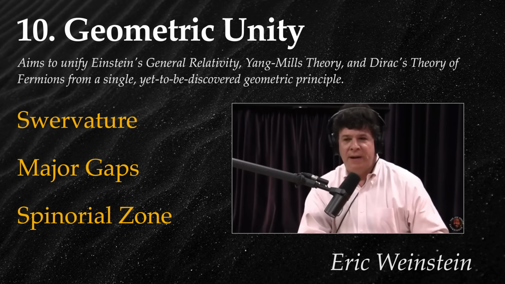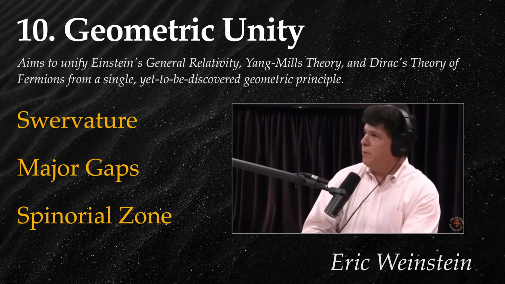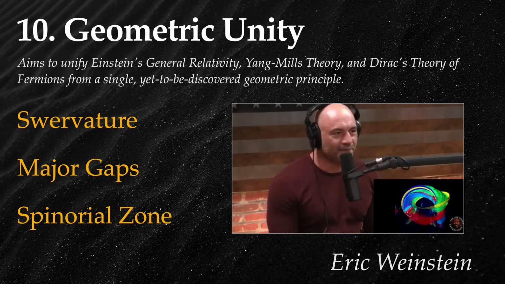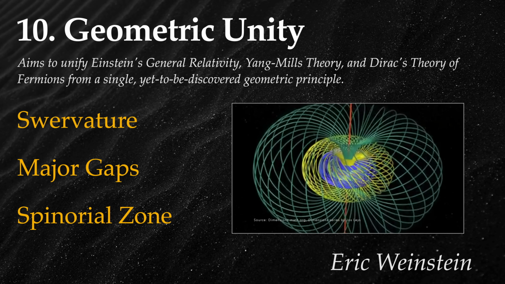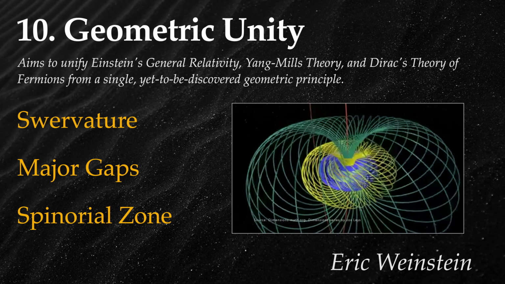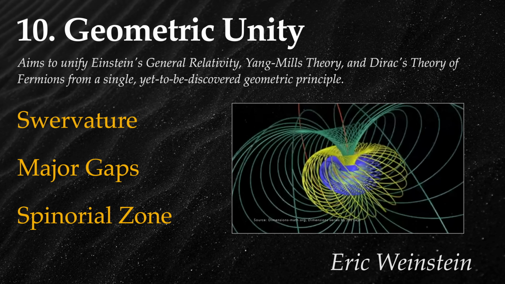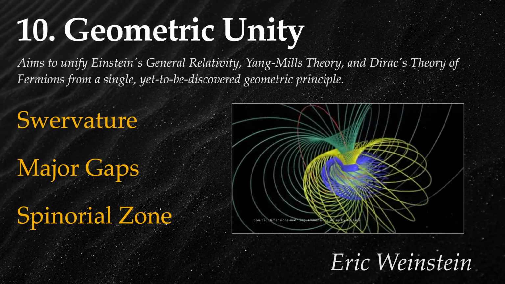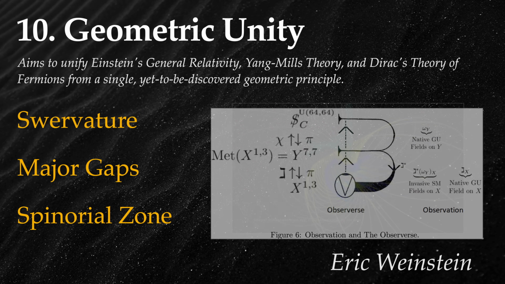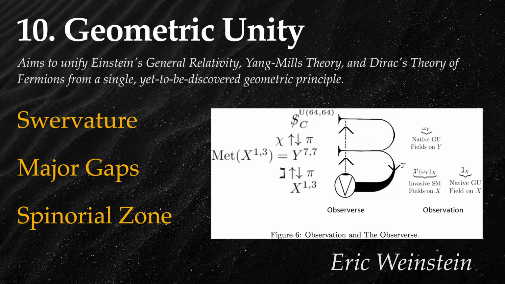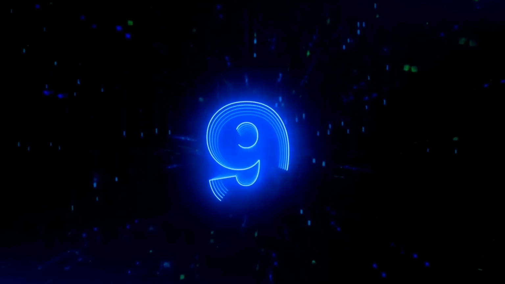Weinstein is prone to overhype. He once called the Hopf fibration the most important object in the universe, only to never mention it again. While I doubt its importance, my explainer on it is my most popular video, making it a significant object in my universe. Eric does emphasize the observer's role as integral to the fabric of reality. So GU, in one word, his word, observerse.